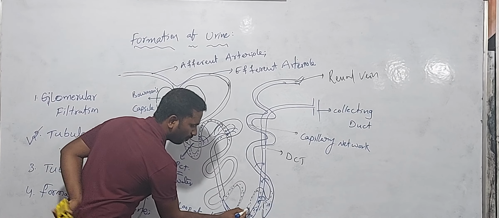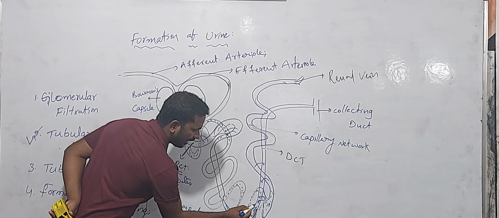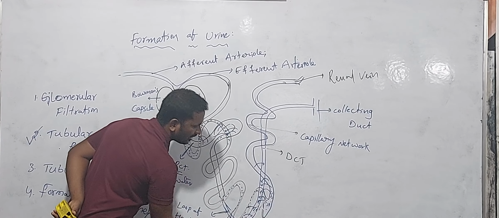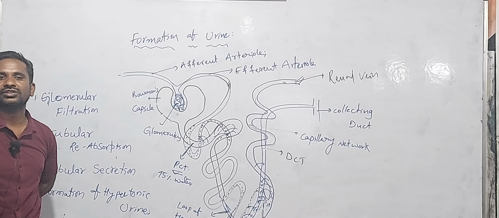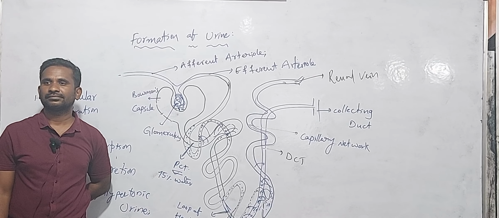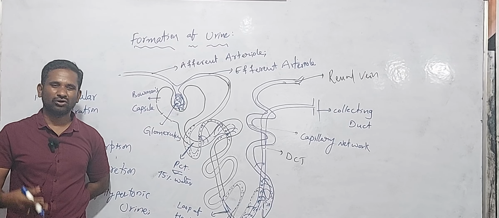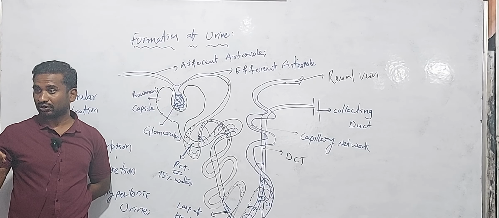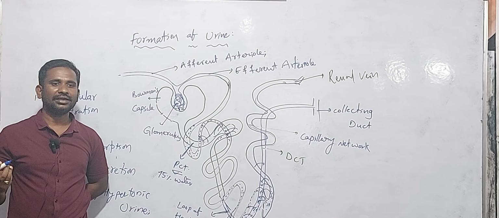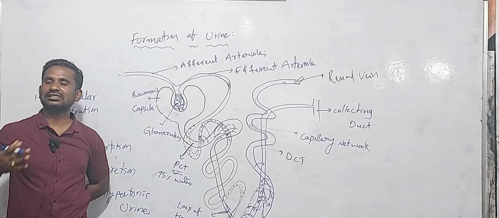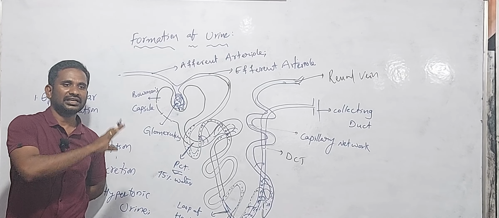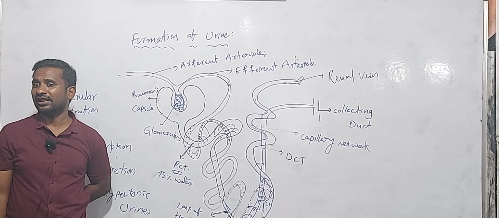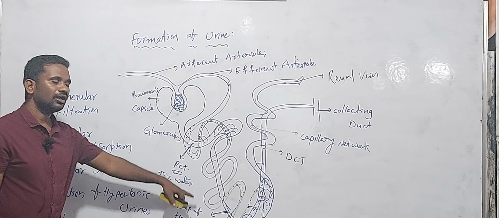Okay, so unwanted materials can re-enter into the urine, like sodium, potassium, some unnecessary nitrogenous waste materials. Okay, so all waste materials which are present in the blood can re-enter or be secreted from that blood capillary network into the urine.